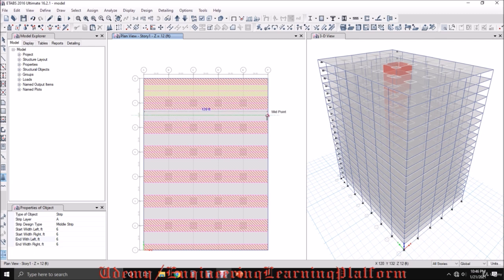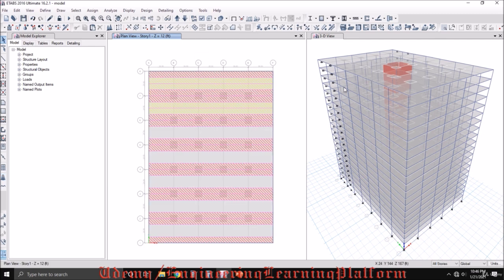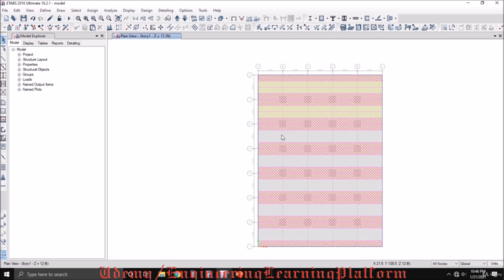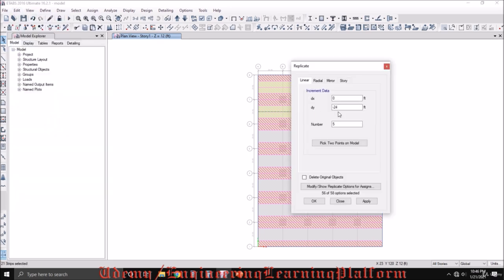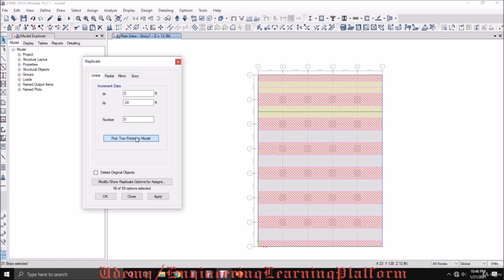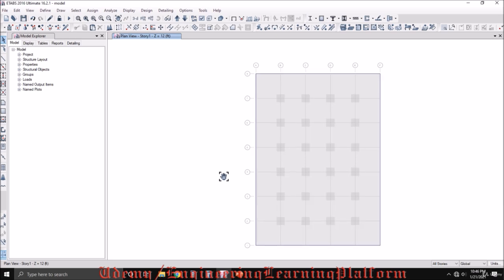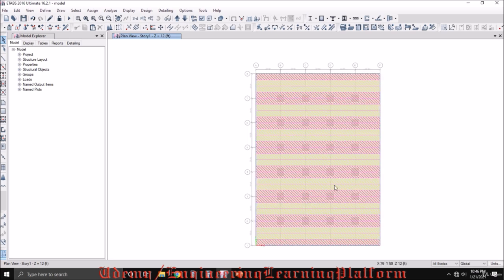Similarly, for the rest of the spans, you can turn off the 3D view for the time being. I can replicate it. So now we have drawn the strips in one direction. Similarly, for the other direction,